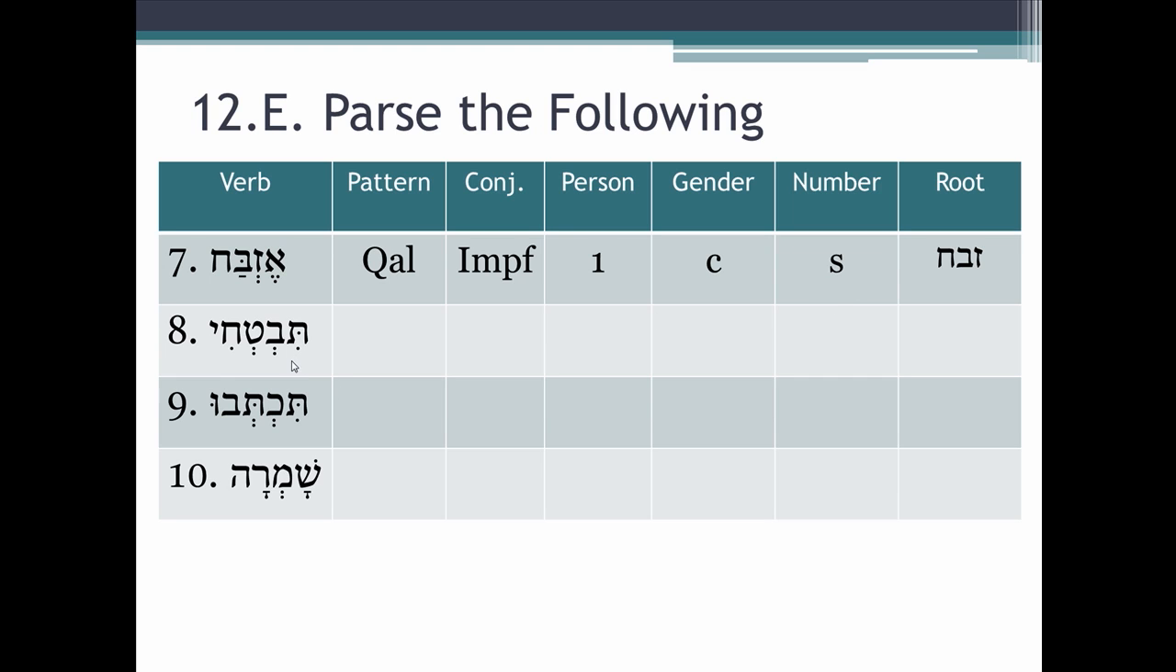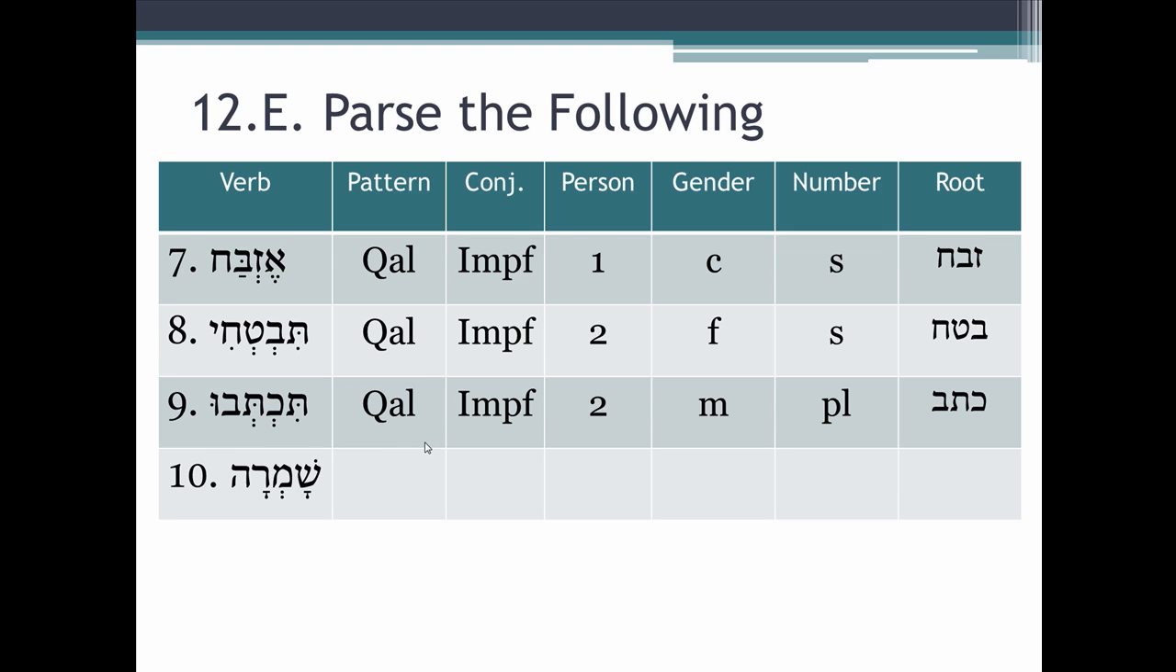We have here tivtaki. It's from batach. Does it have a prefix? Yes, the tav. Tav prefix has to be imperfect, and then the hireq yod ending can only be one thing, qal imperfect, second feminine singular from batach. Tiktevu. It's from katav. Does it have a prefix? Yes, it does, the tav, with the long vowel, the shureq ending. Could be, is, definitely, qal imperfect, second masculine plural from katav.